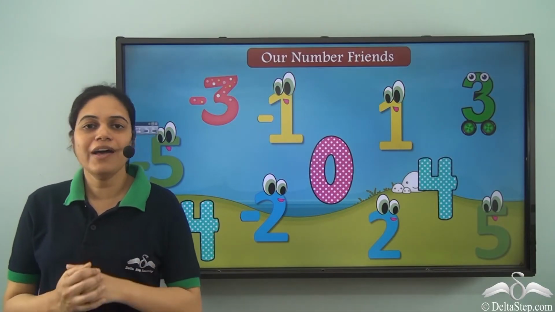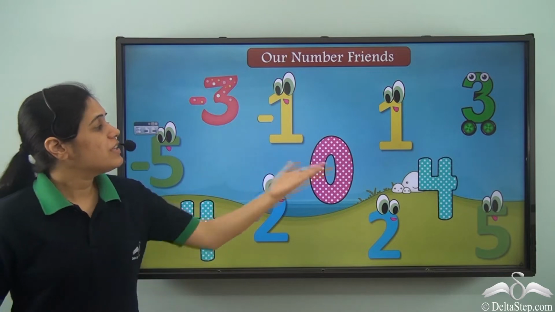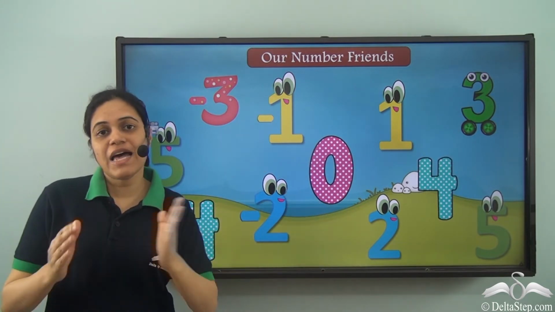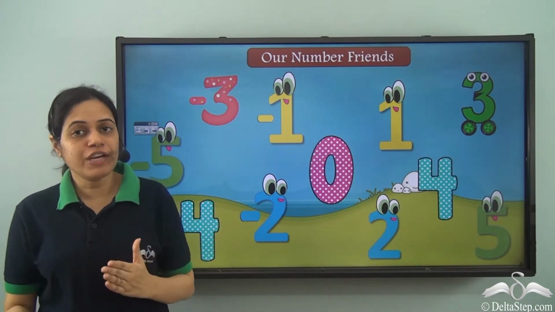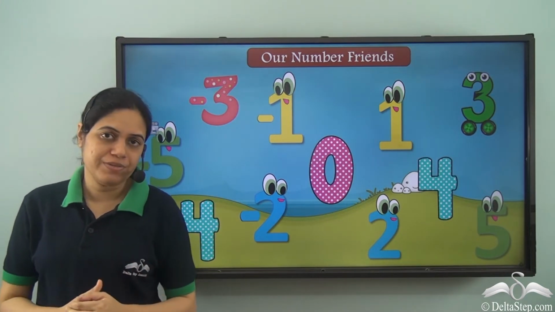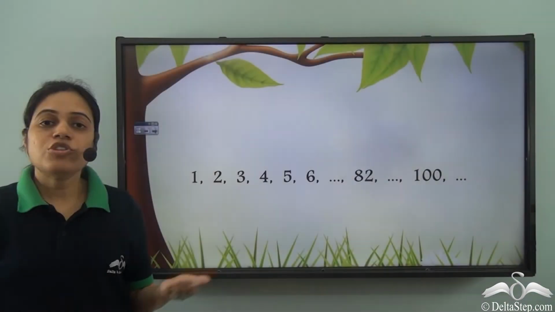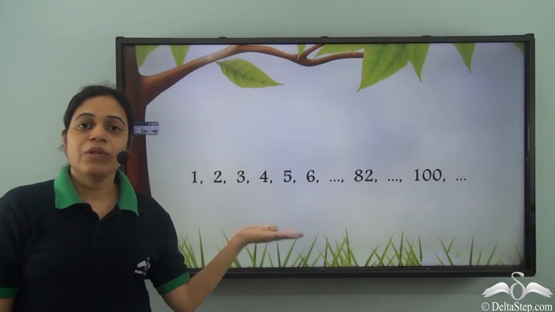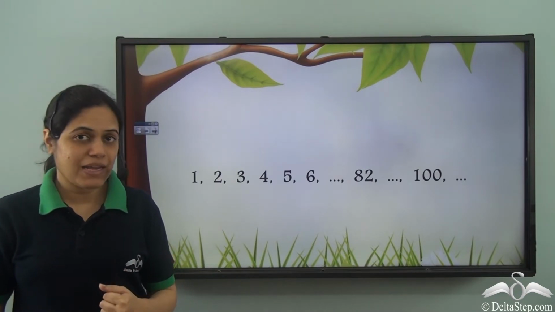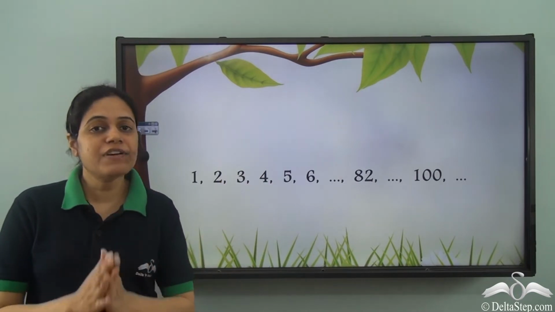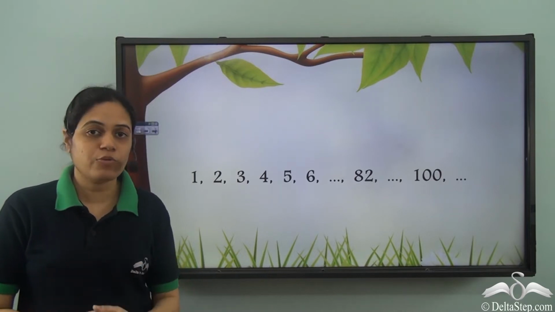...learnt about our number friends. So, these are the different numbers that we have learned. Now, let us see what we call the groups of numbers. So, have a look at these numbers. What are these numbers? When we start studying mathematics, these are the first numbers that we learn about.